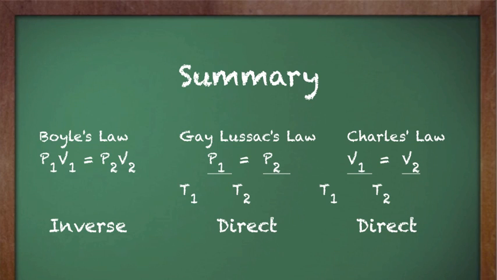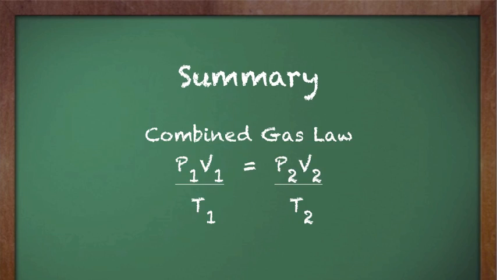To summarize, pressure and volume are inversely related, and pressure and temperature are directly related, as well as volume and temperature. When you combine all of these relationships, you get the combined gas law. You are now all experts in gas laws.